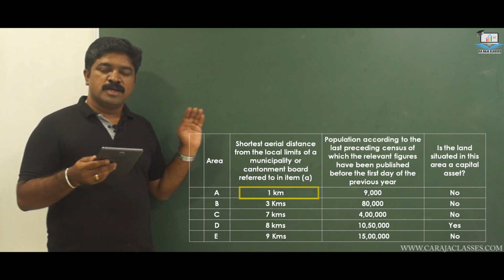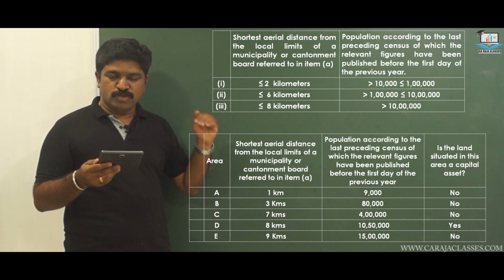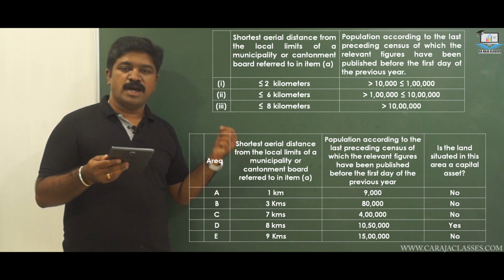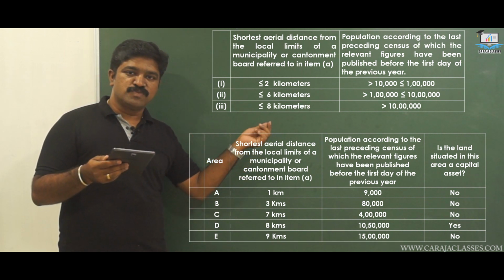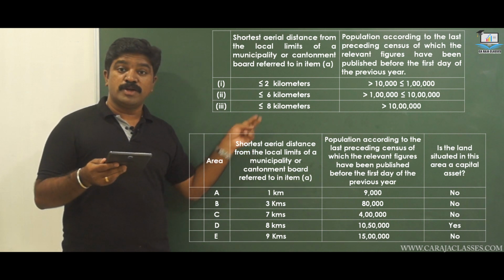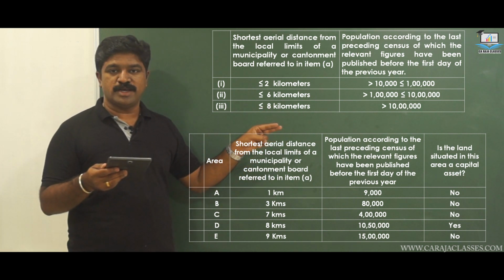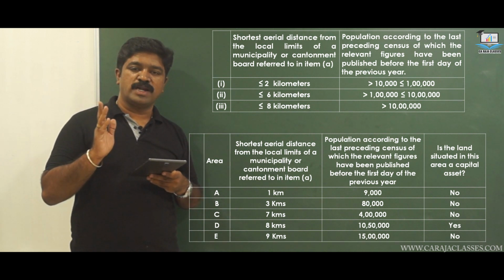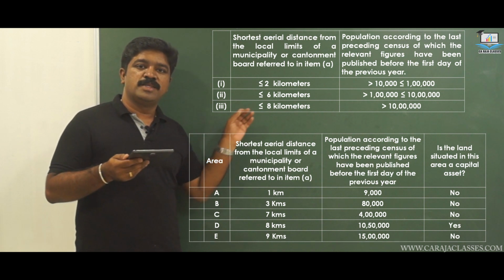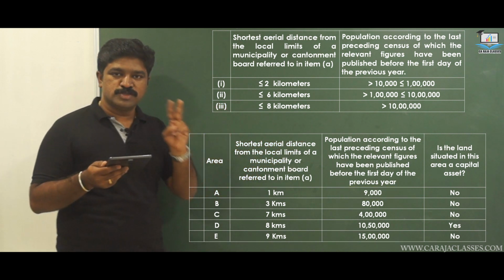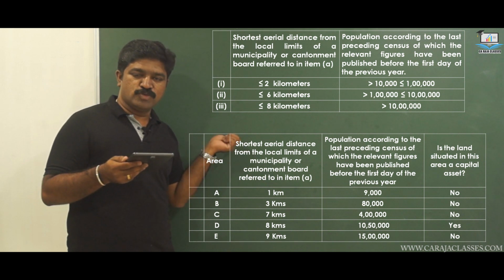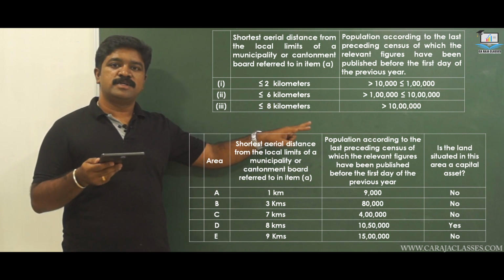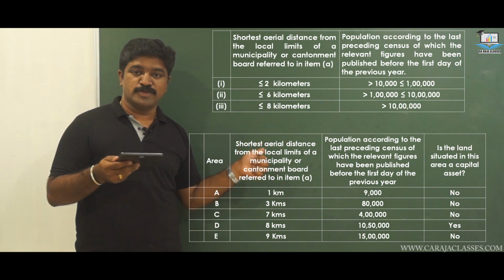Now, if it is within 2 kilometers, we would classify it as urban agricultural land, but you also have to look at the population. The population criteria is greater than 10,000 but within 1 lakh. In this example the population is 9,000. So there are two conditions: it is within 2 kilometers, that is 1 kilometer, but the population is not greater than 10,000; it is 9,000.